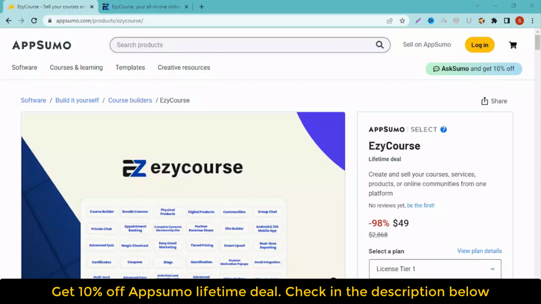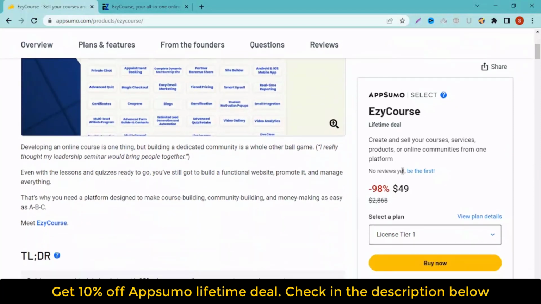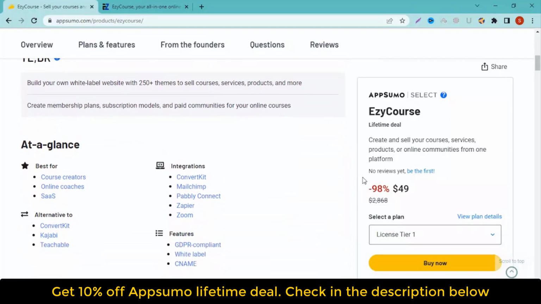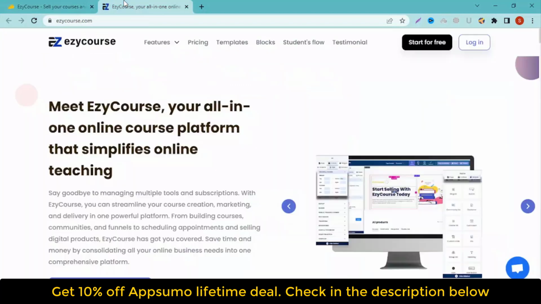Developing an online course is one thing, but building a dedicated community is a whole other ballgame. Even with the lessons and quizzes ready to go, you've still got to build a functional website, promote it, and manage everything. That's why you need a platform designed to make course building, community building, and money making as easy as ABC. Meet EzyCourse.